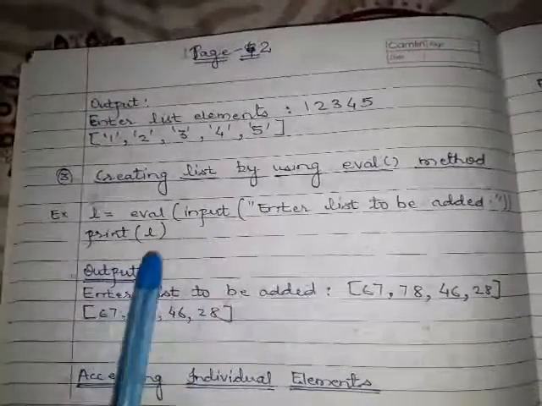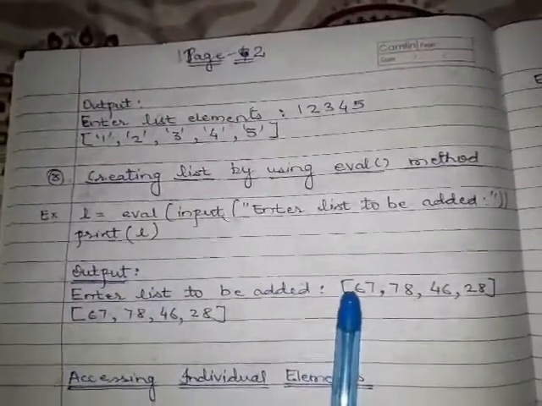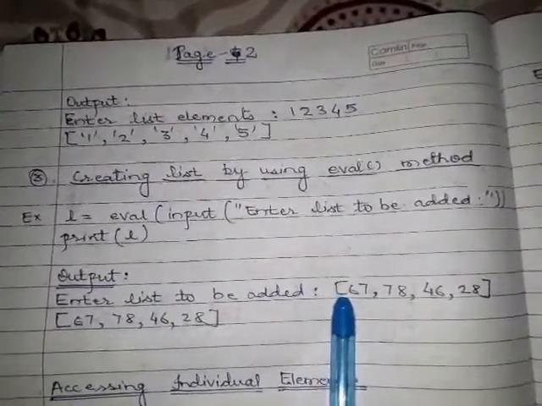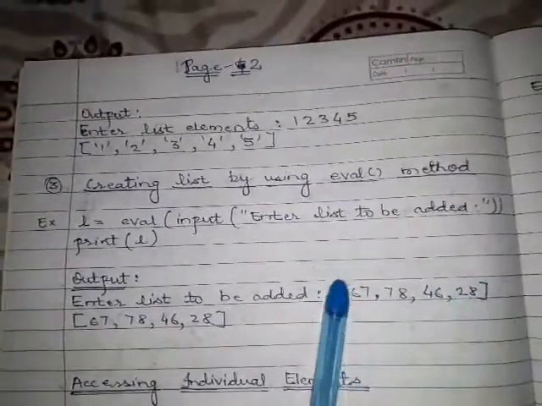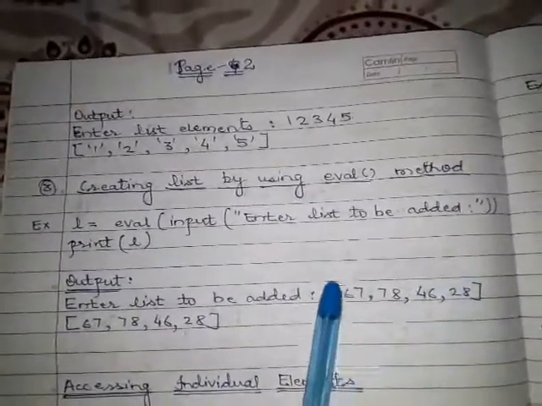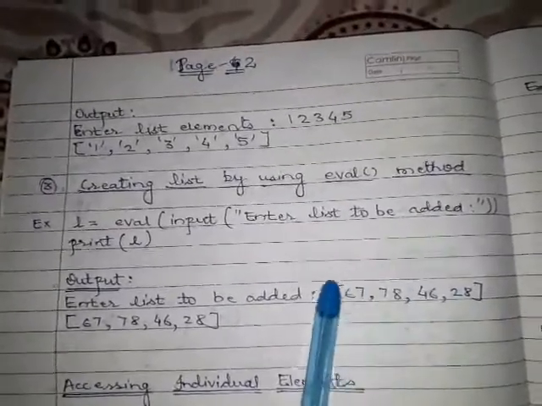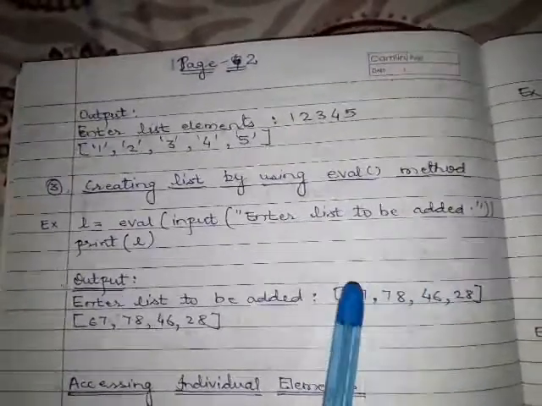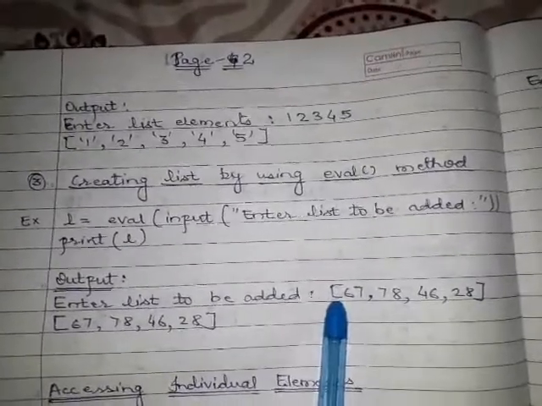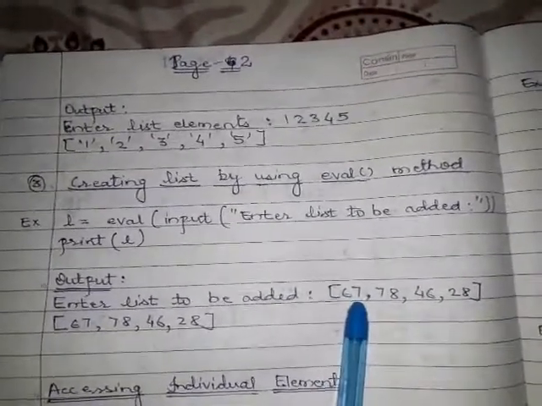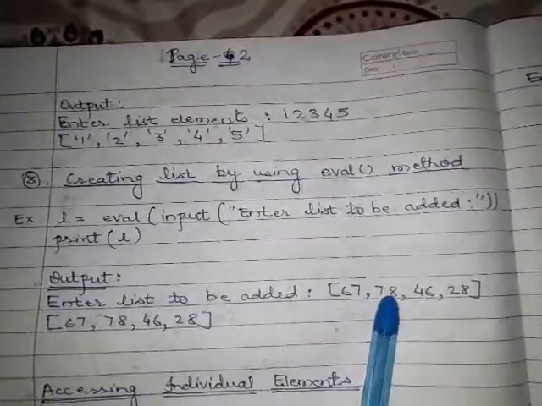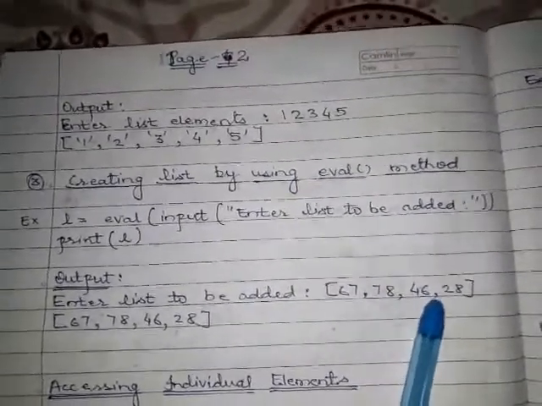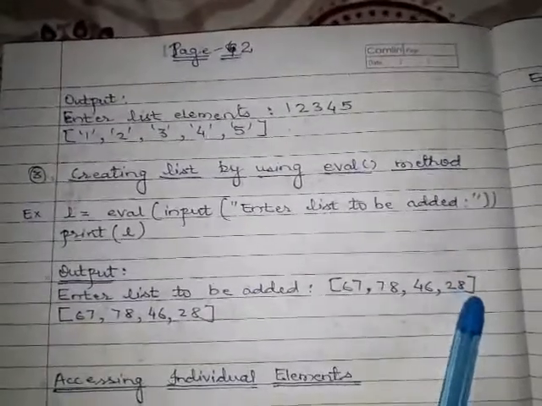This is the output, and here I have to give the square bracket in the input. This part is to be typed by us. We have to give square bracket, 67, whatever value you want as the first item, comma, second item, comma, third item, comma, fourth item, then bracket close.